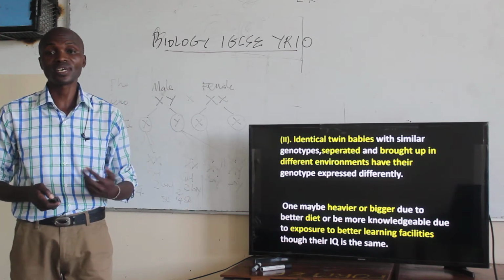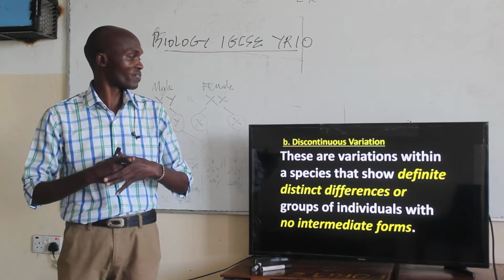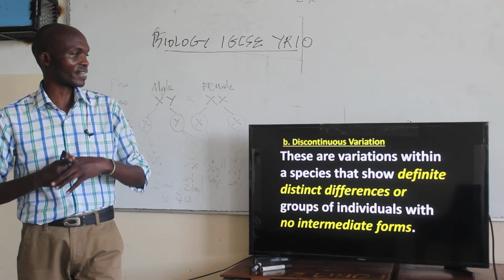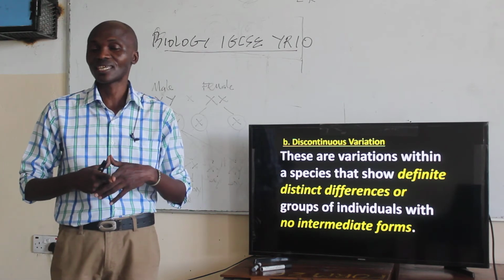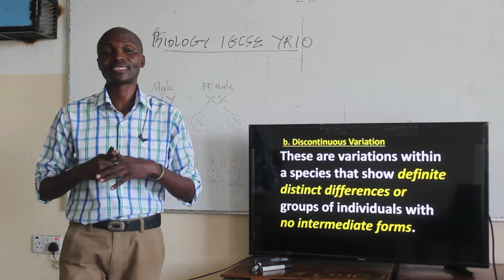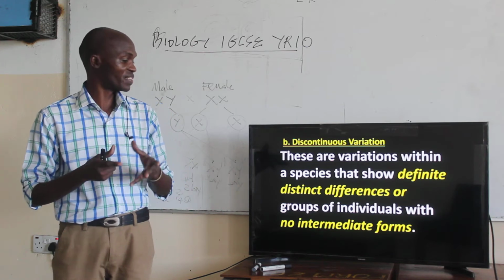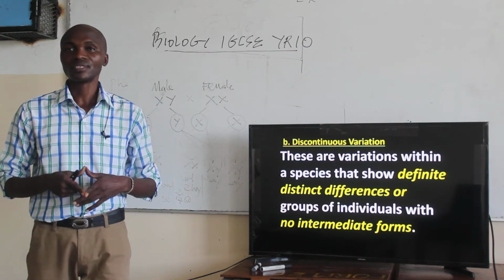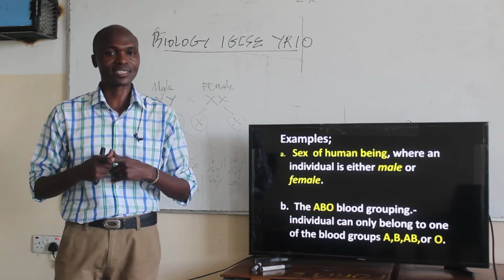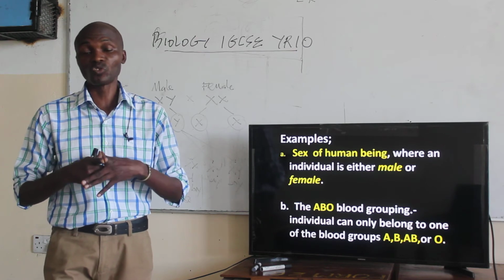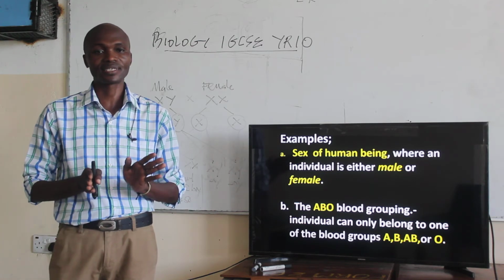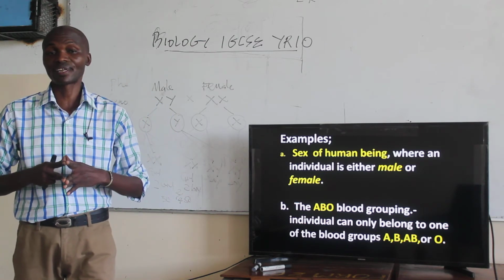this continuous variation. The other type of variation, we call it discontinuous variation. Discontinuous variations are variations within a species that show definite, distinct differences, or groups of individuals with no intermediate forms. So, discontinuous variation can be classified into distinct units. For example, sex of human beings, where an individual is either male or female, so there is no intermediate. That's an example of a discontinuous variation.